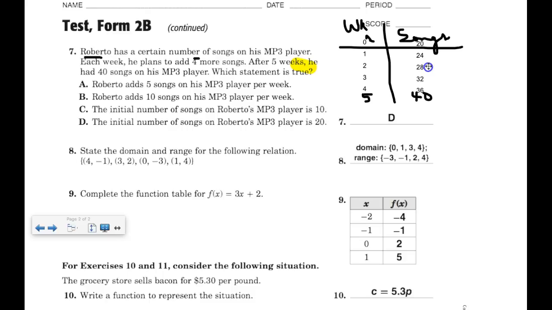Let me move it to where you can see it. Okay, so week 0, he had 20 songs, which means he started with 20. The initial number of songs on Roberto's MP3 player is 20. So right now I think it's choice D.